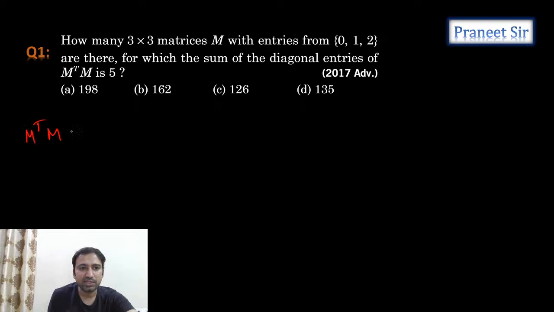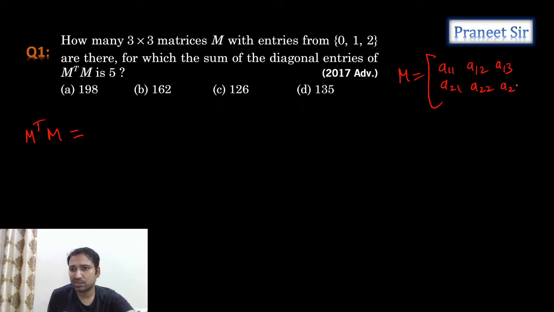So you take any matrix, M equals A11, A12, A13, A21, A22, A23, A31, A32, A33.